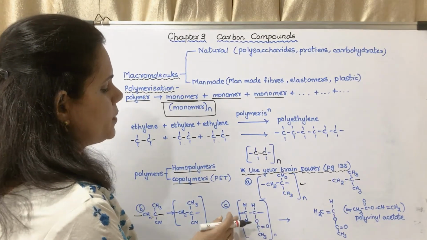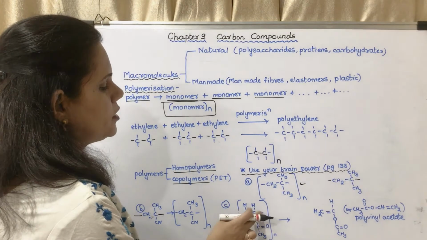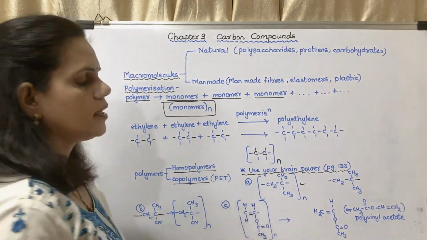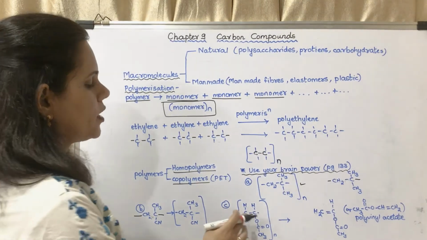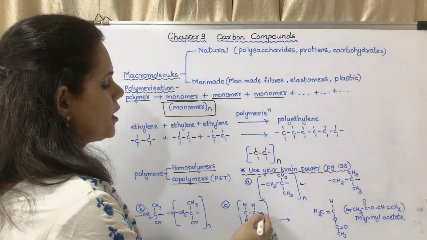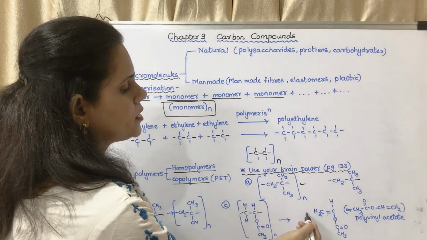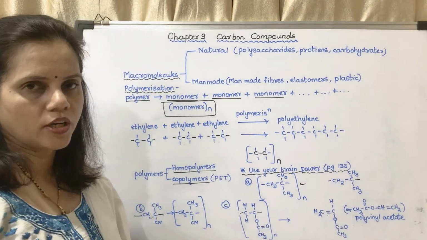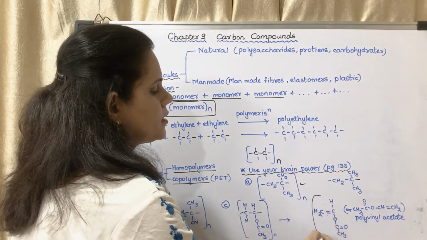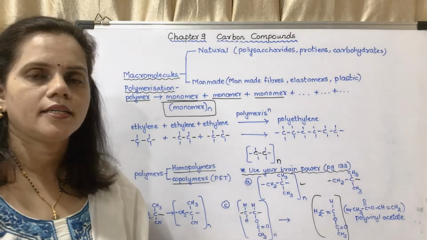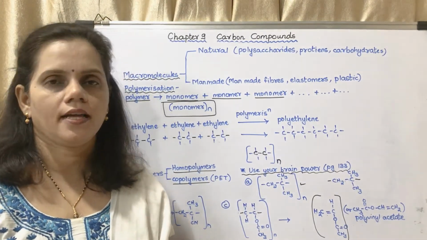Now here you may see this is a free bond, this is a free bond. You have to remove them and put a double bond here. Okay, so this will be the answer. You may see here I have put a double bond, here there is no bond, here there is no bond. Okay, so this is the homopolymer. It is written like this also. It is called as polyvinyl acetate.